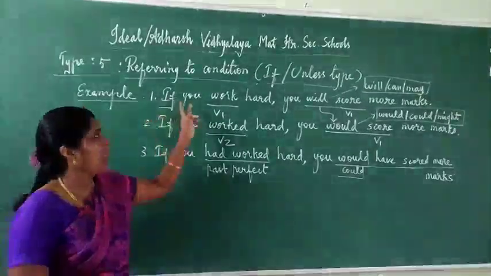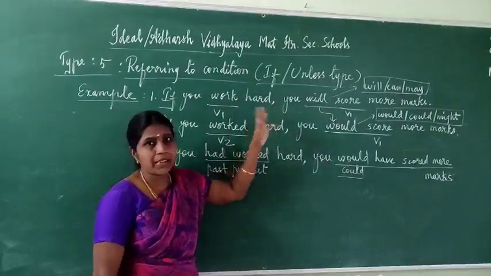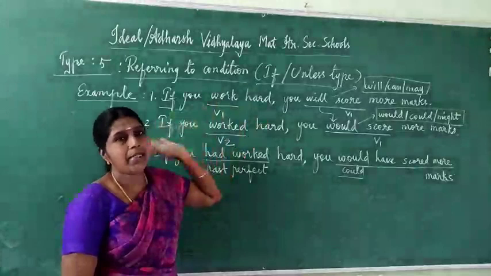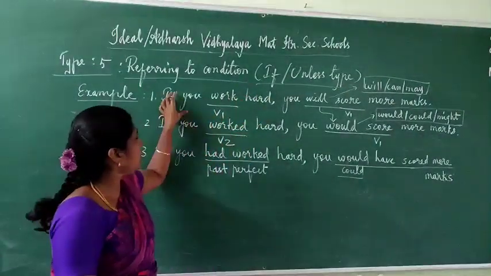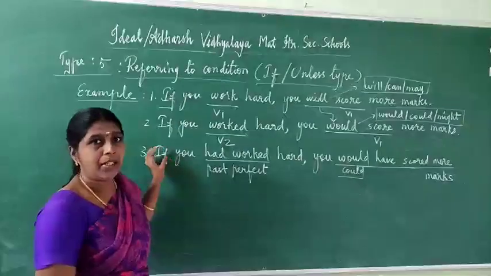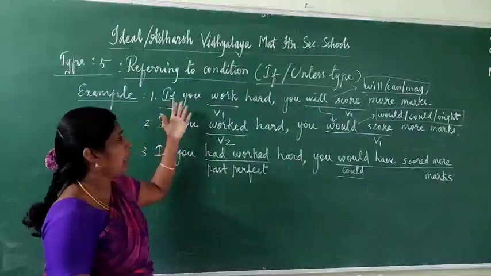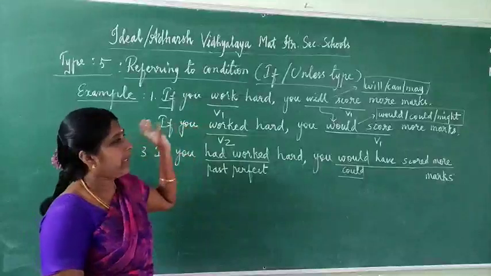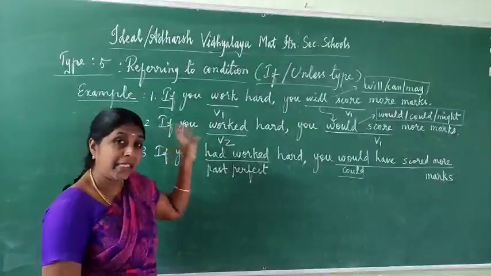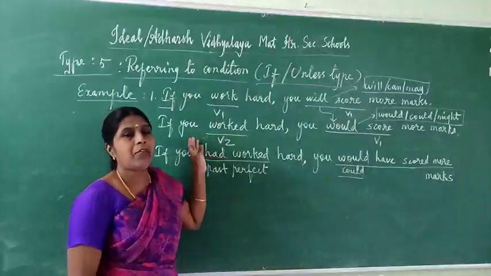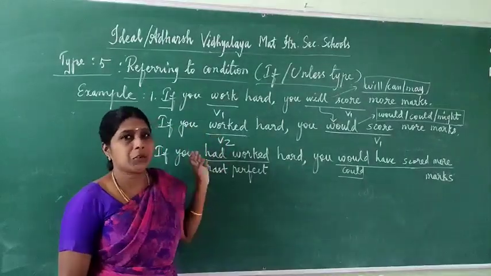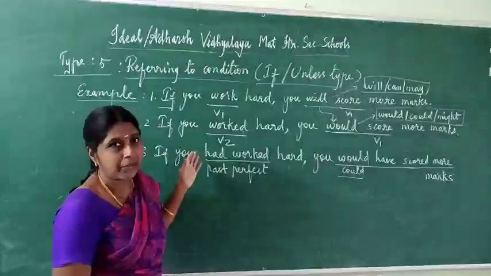Dear students, this one is the fifth type, referring to condition. Here there are two types of condition: if type or unless type. So before going to see the if type, we should know the three formats of if, that is how it comes in a sentence and how the tense changes. This is very important, and it is asked in spot the error also. So you should know these three formats.